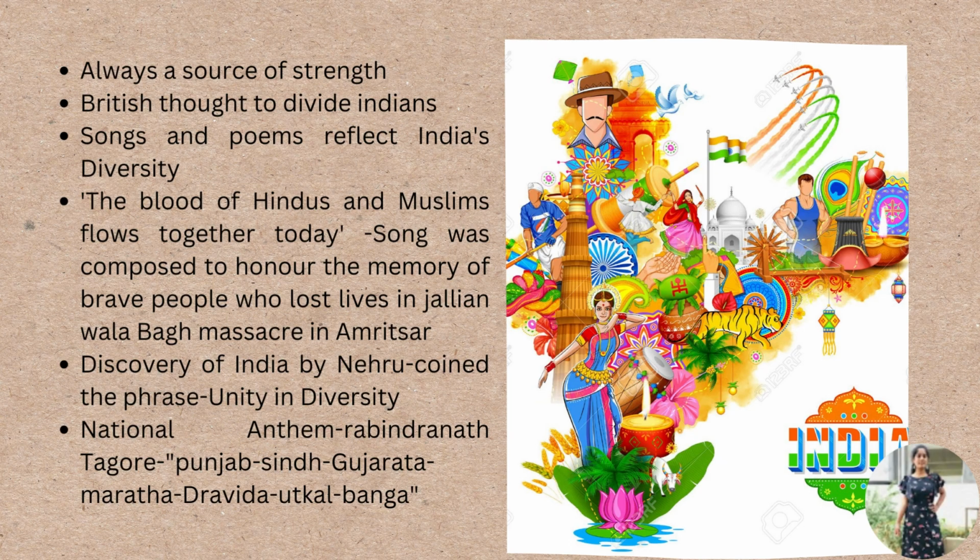Maratha means Maharashtra and Goa, Dravida means Karnataka, Kerala, and Andhra, Utkala means Odisha and Vanga means Bengal, which shows the cultural unity among the states of the country.